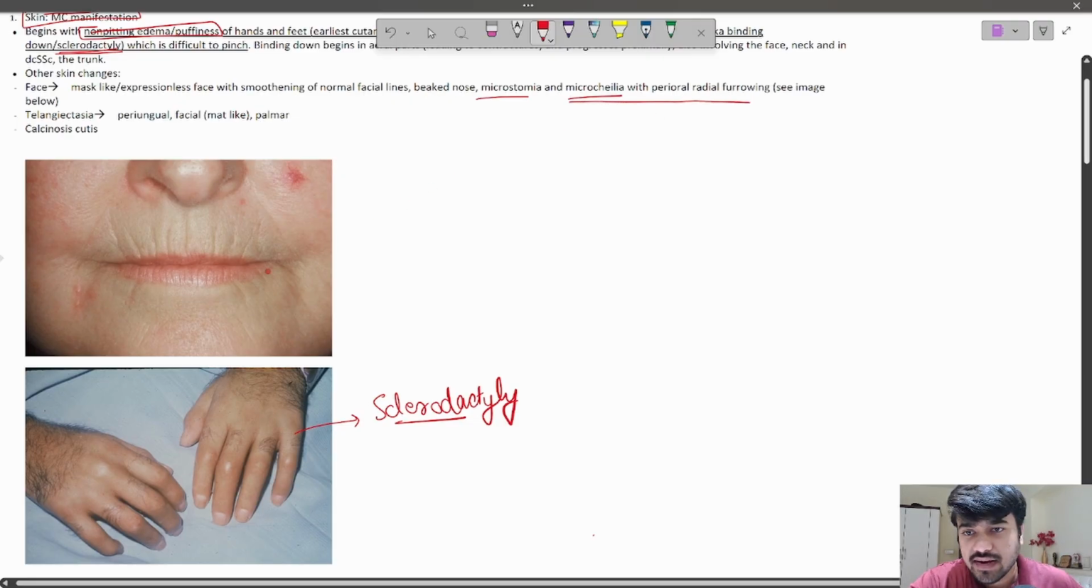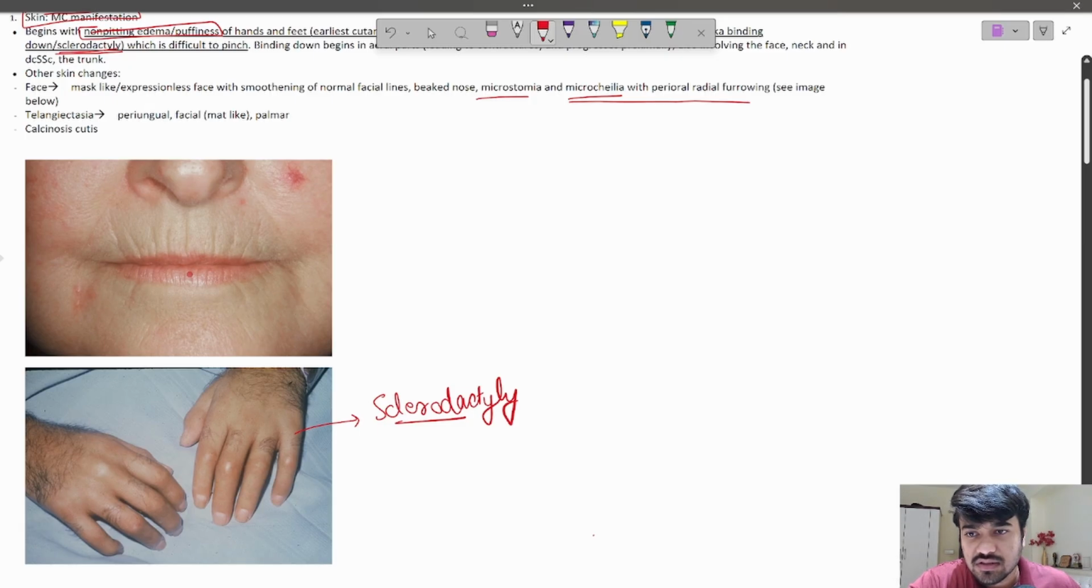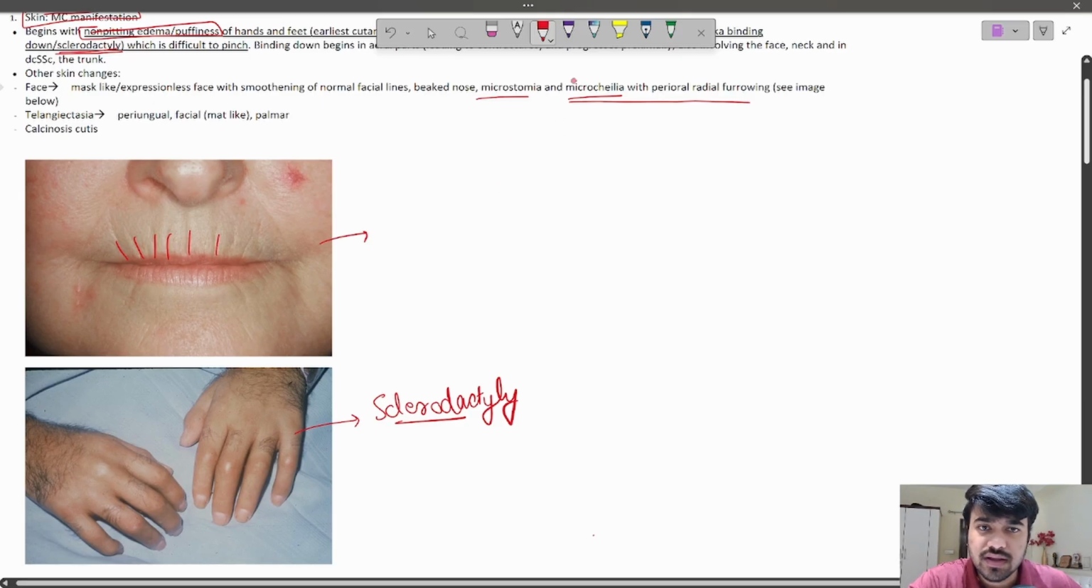right? Furrowing, right? So this image shows microstomia, which basically means small mouth, and microcheilia means small lips. So as you can see, the lips of this person are relatively thin and smaller as compared to a normal person's lips, right? And there are also these furrows which are going radially outwards, right? So this image is what is showing this microcheilia with perioral radial furrowing, right?